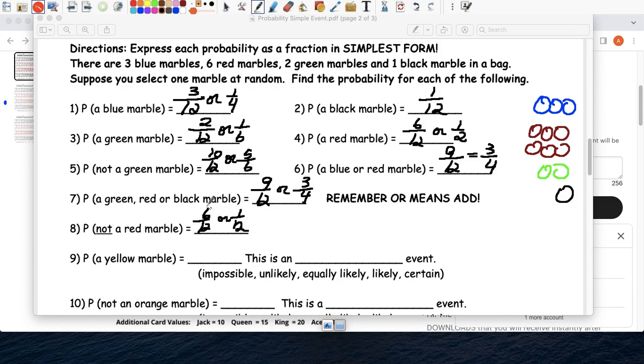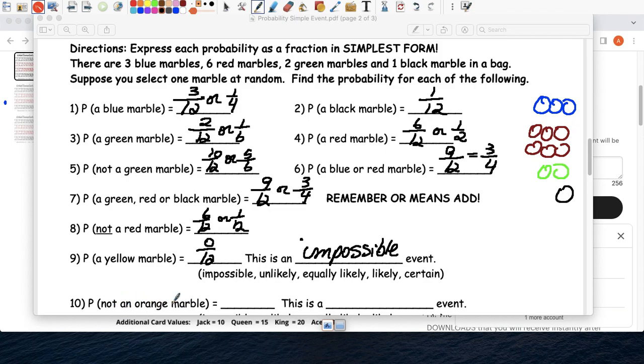1 over 2. A yellow. Well, is there a yellow here? No. So that's 0 out of 12, or 0. And this is an impossible event because there is no yellow.